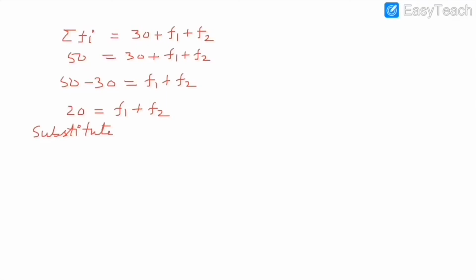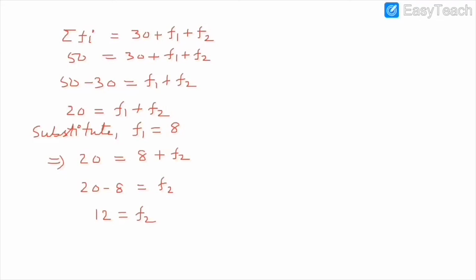Substitute F1 equals 8. So 20 equals 8 plus F2. Now 20 minus 8 equals F2. So 12 equals F2.